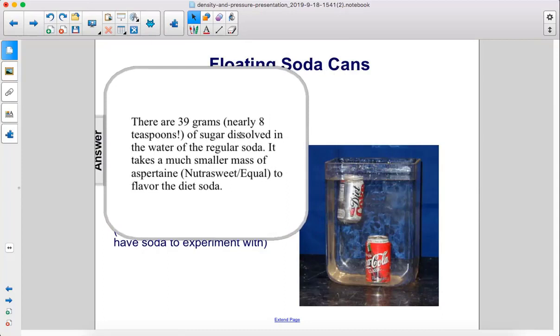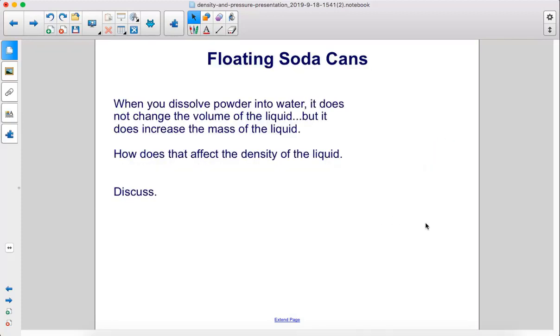There are 39 grams, nearly 8 teaspoons of sugar dissolved in the water of the regular soda. It takes a much smaller mass of aspartame, NutraSweet or Equal, to flavor the diet soda. When you dissolve powder into water, it does not change the volume of the liquid, but it does increase the mass of the liquid. How does that affect the density of the liquid?